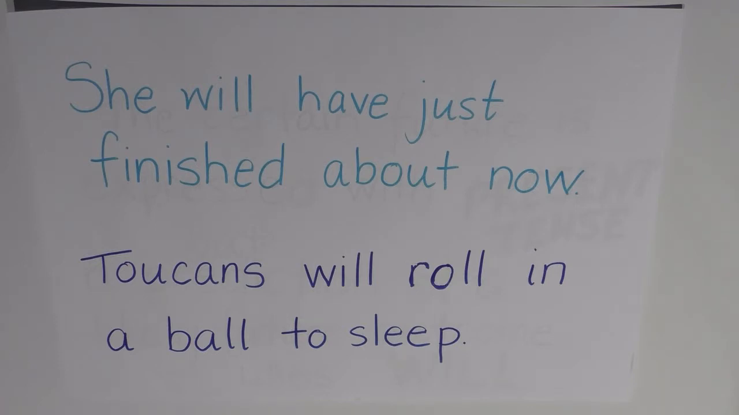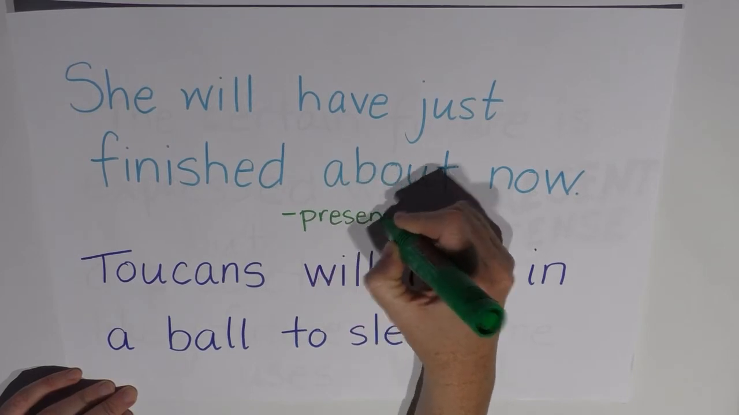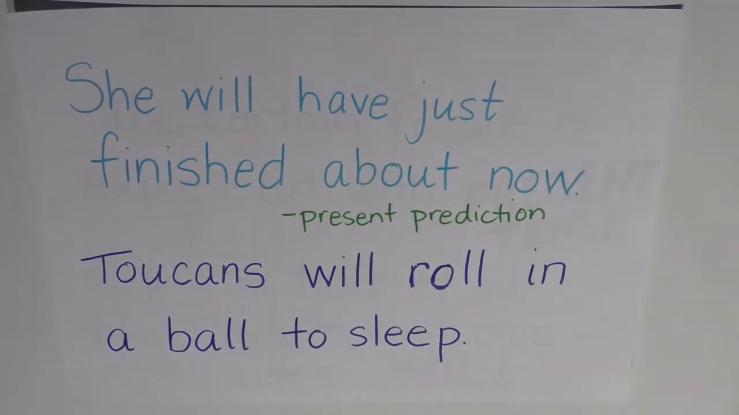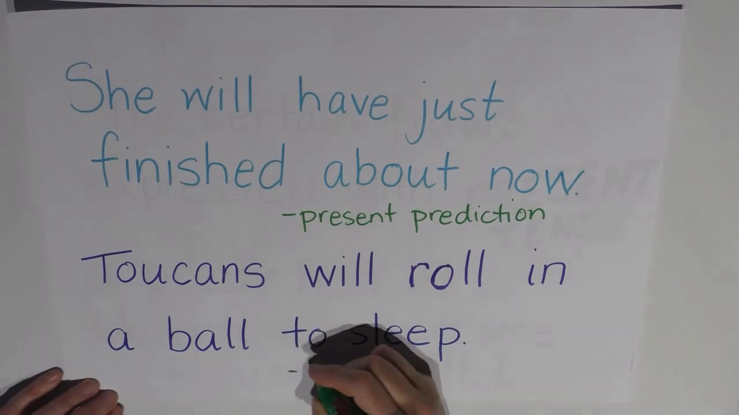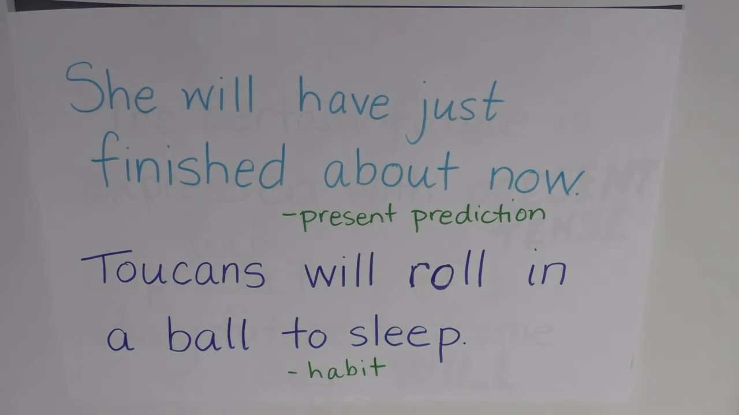Well, will can be used in the present tense. For example, she will have just finished about now. This is present prediction. Or, toucans will roll in a ball to sleep. Now this is also expressing habit. So here are two situations where will is not expressing future, but rather it's expressing the present. It's used to express habit, it's used to predict in the present.